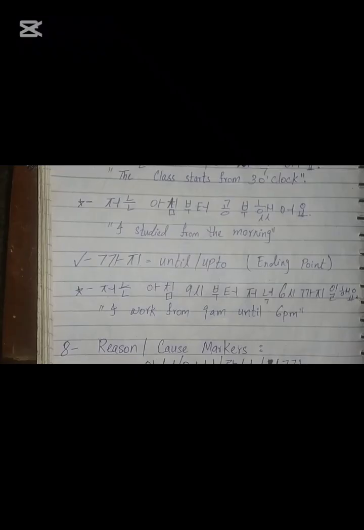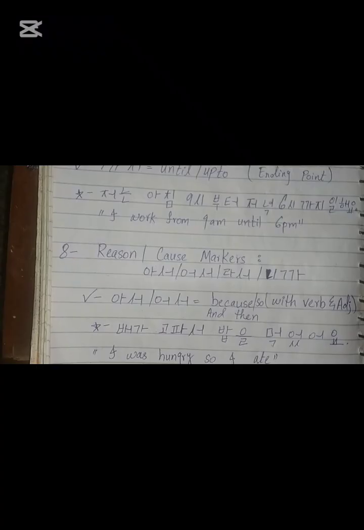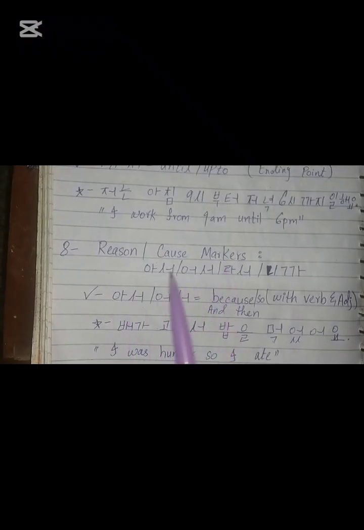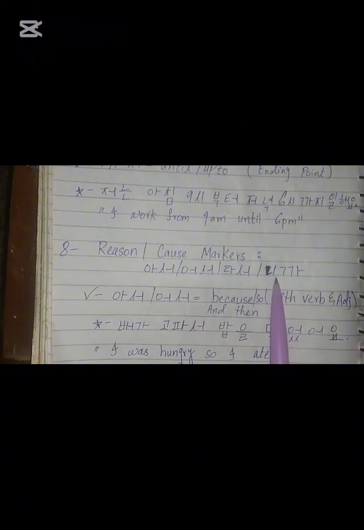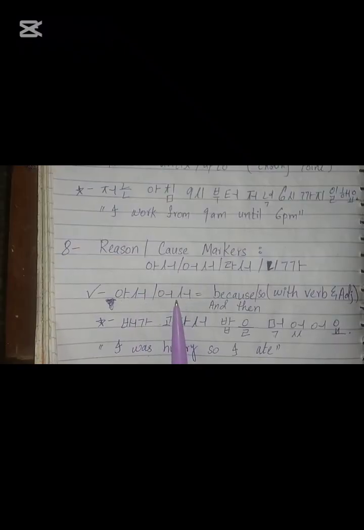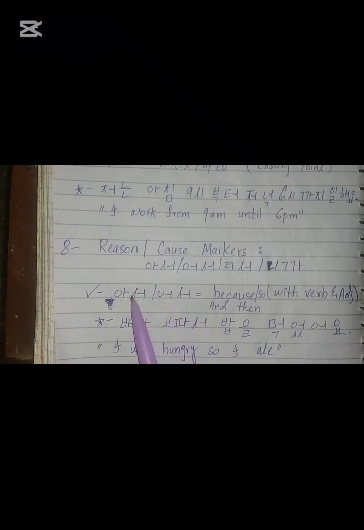There are two markers, and then we're moving on to the reason and cause markers. Let's see them. The reason and cause markers are 아서/어서, 니까. Let's see them one by one. For 아서 and 어서, they're technically the same, with just a little difference: whenever the word ends with an a or o vowel, we use 아서.